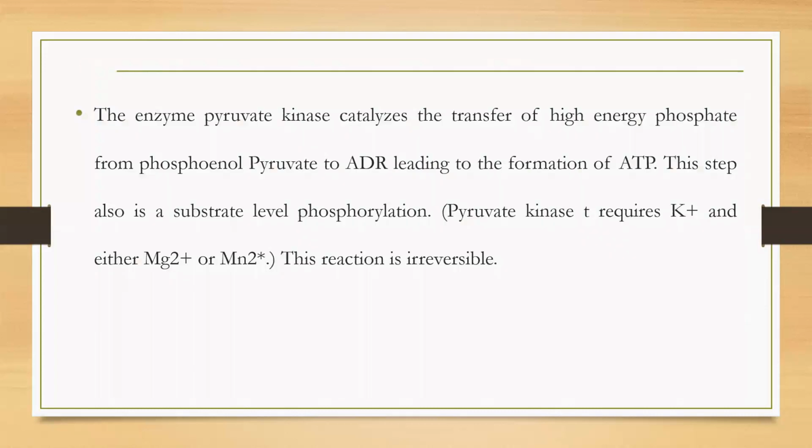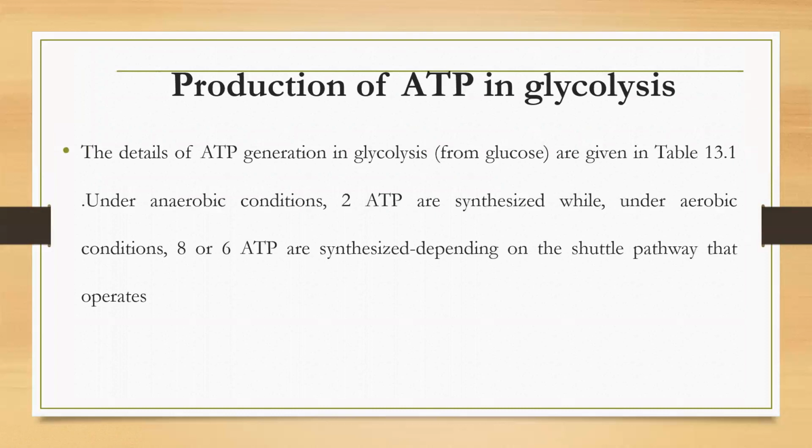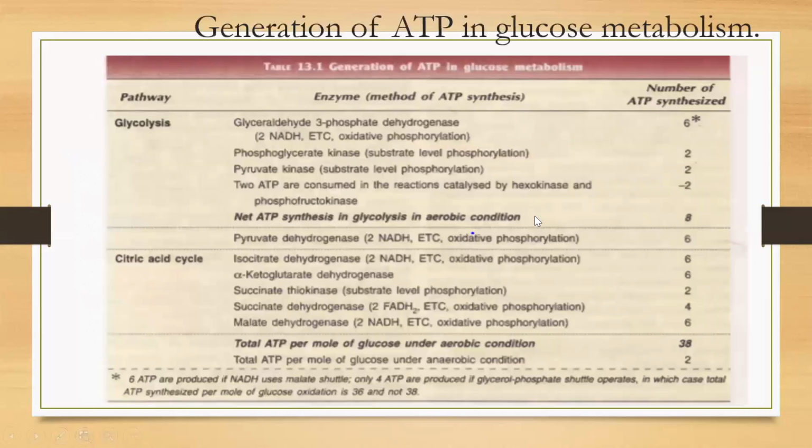So this is about the ATP production in the glycolysis. Here it is also given, the production of ATP in glycolysis: under anaerobic condition we get 2 ATP molecules, and under aerobic conditions we can get 8 or 6 ATP molecules depending on the shuttle pathway. So now what are these shuttle pathways? That also we will see later.